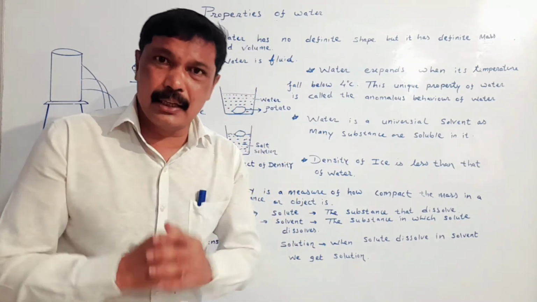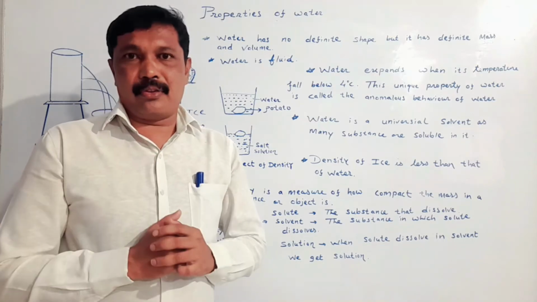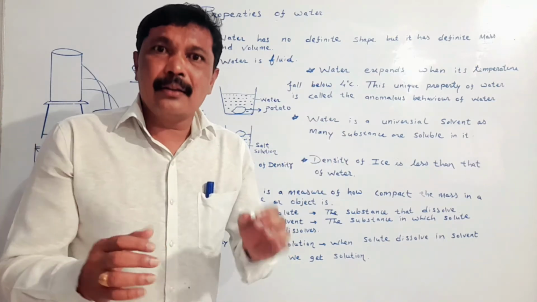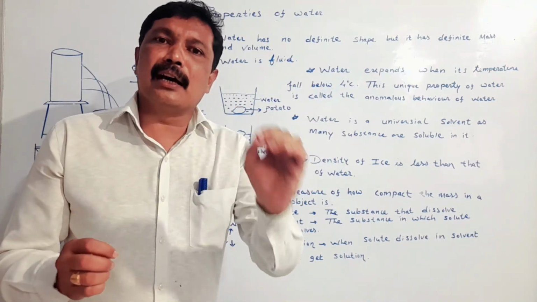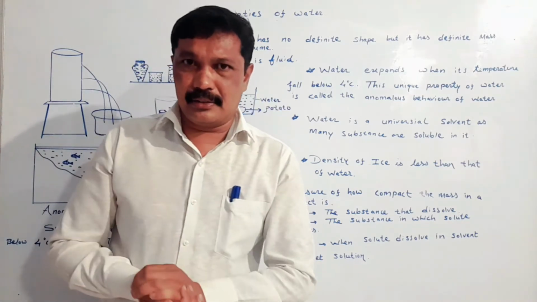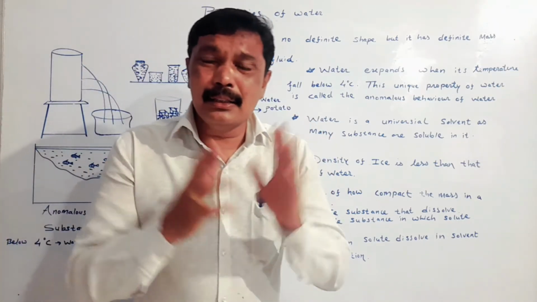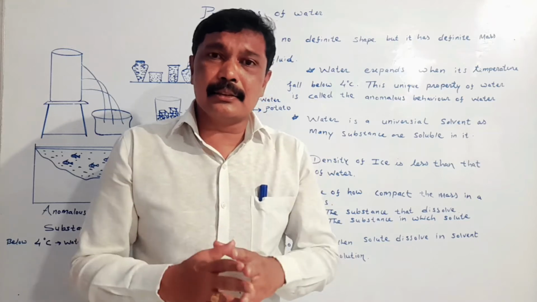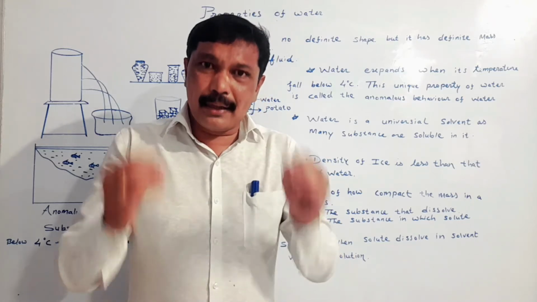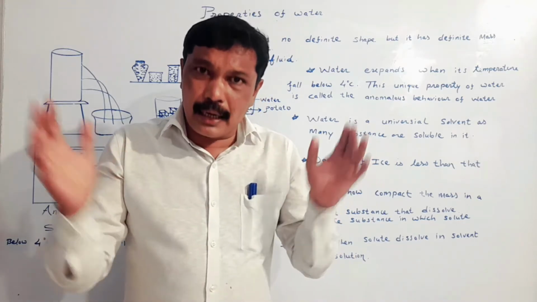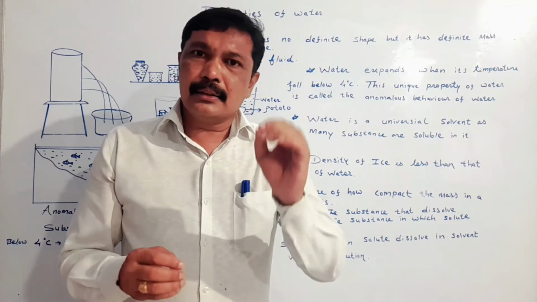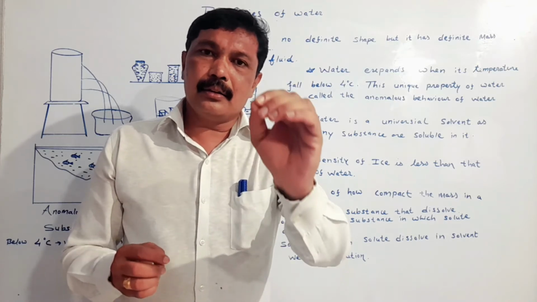Density is a measure of how compact the matter is arranged in a substance. One more time. What is density? My dear student, density tells us how the matter is arranged in a substance or an object.